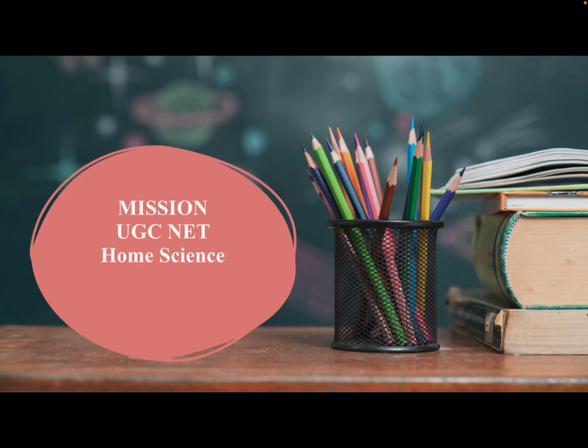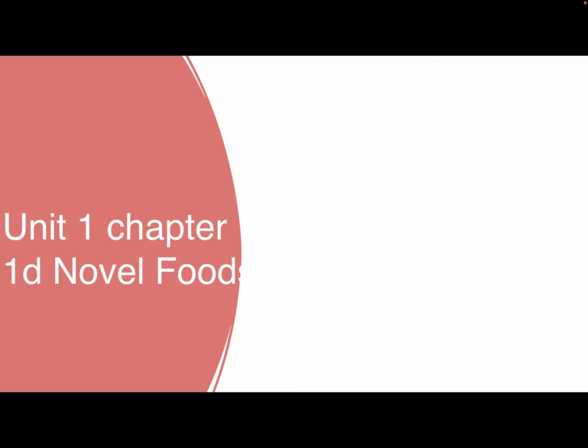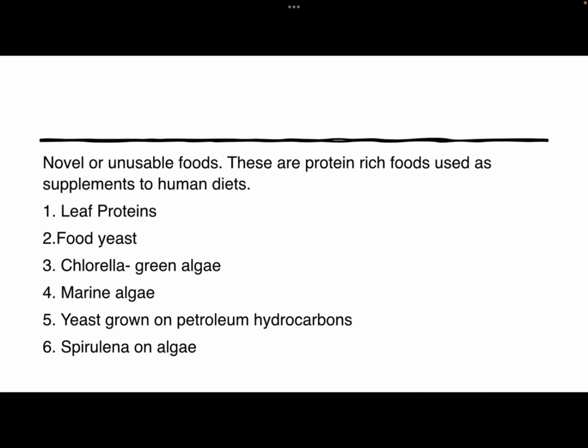So today we are going to discuss our chapter 4, that is novel food under unit 1. In this chapter, first we are going to discuss novel or unusual food. These are protein-rich foods used as supplements to the human diet. There are different types of protein-rich foods which are used as a supplement to the human diet.